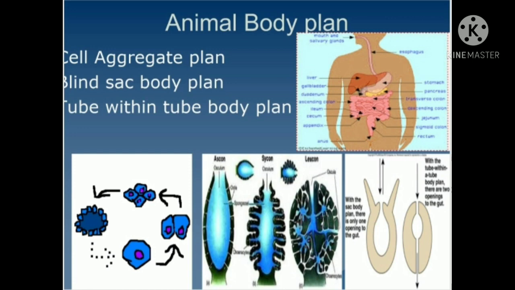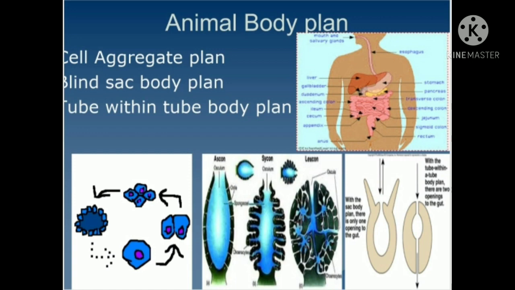It will not divide or redivide. The cells do not form tissue or organ. There is no nervous coordination between them. So in this, all the cells come at one place and combine, and they don't divide or redivide further. This type of body plan is called cell aggregate plan.